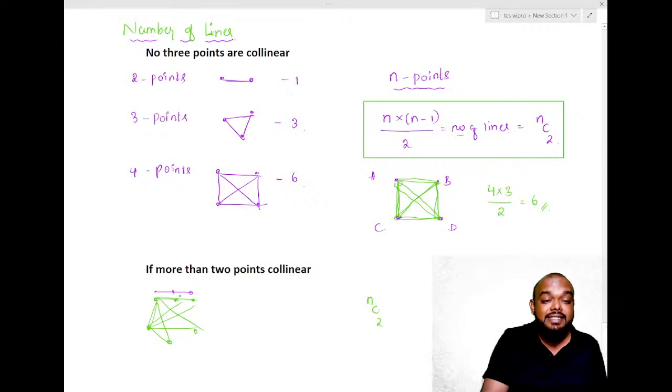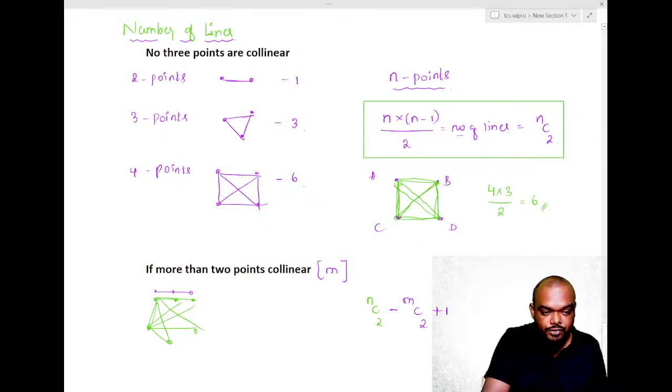How? Let us call the number of collinear points M. Calculate with those collinear points how many lines we can draw. So M points are there, MC2. Remove them from NC2, but add 1 to this. Why add 1?